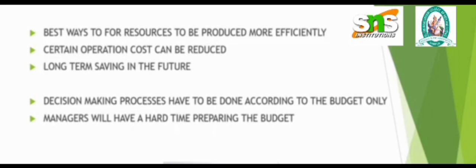In that term only, long-term service in future cases can be handled in decision making. According to the budget only, managers have a hard time preparing to handle the proper analysis. It can be handled in the correct way only. In that way only, we are using the separate budgetary process.